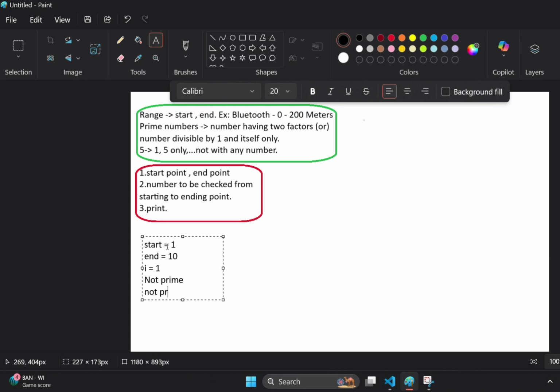No need to print actually, because it is not a prime. So why do we need to print? Yeah, and the i value will be incremented, that is 2. We are checking whether 2 is a prime or not prime, right? We are not printing that actually.